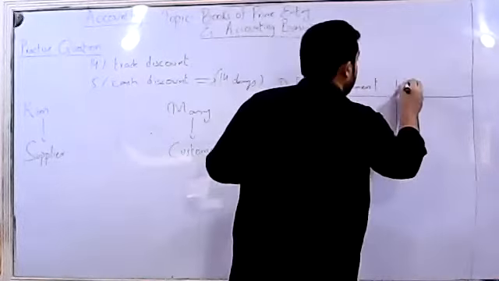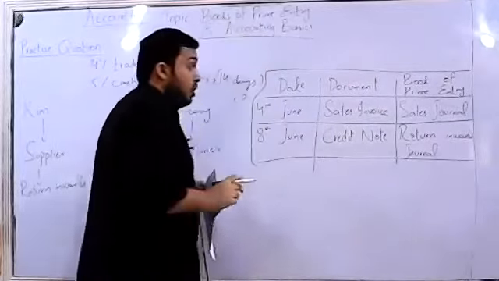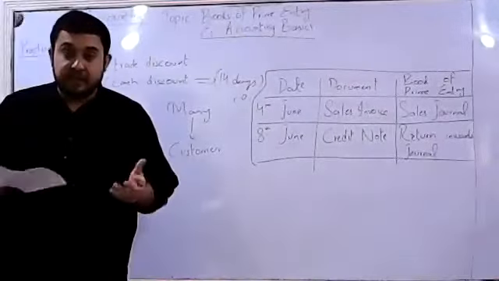So class, you see that it was quite a simple requirement, quite a simple question. All we had to do was to recognize the documents and the particular book of prime entry that would be used for these transactions. I hope this is clear to everyone. Well, this was the solution to the first part. We would now be moving towards our next part, B part.